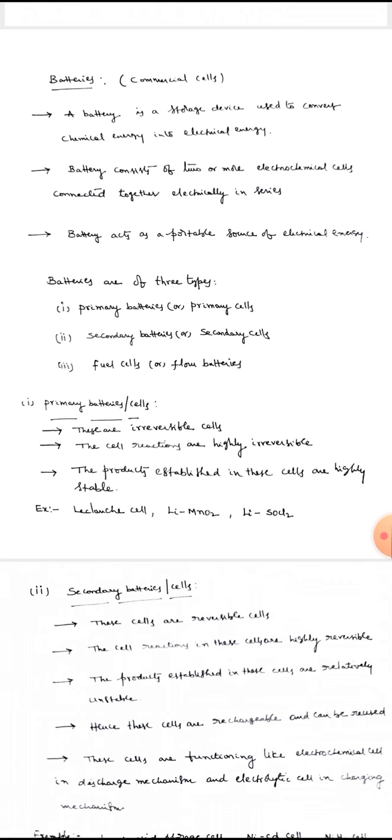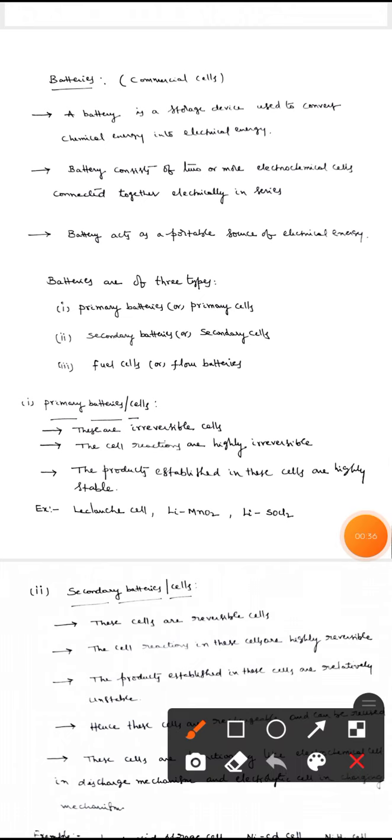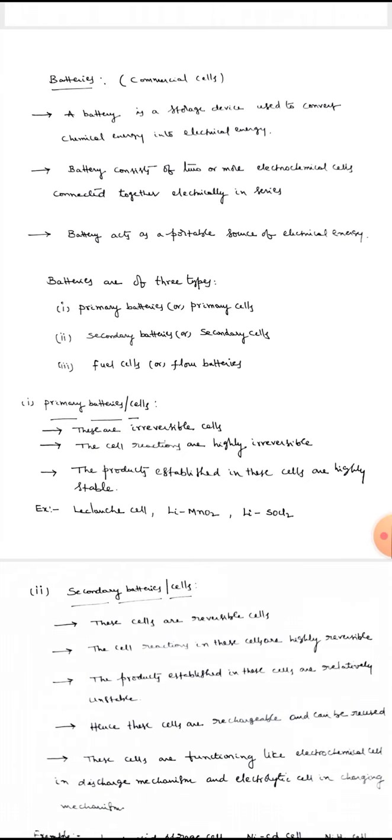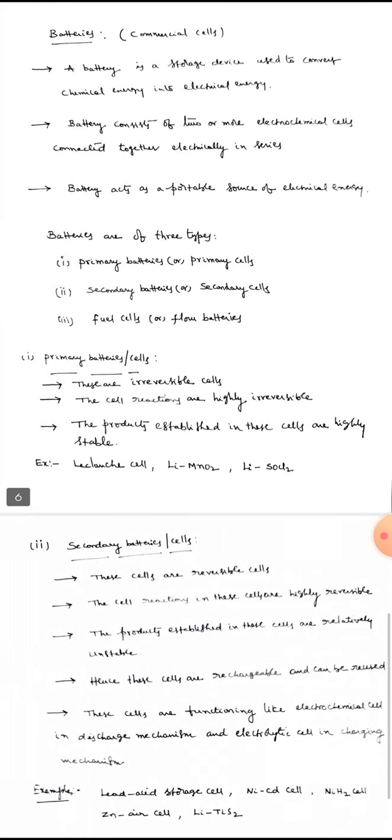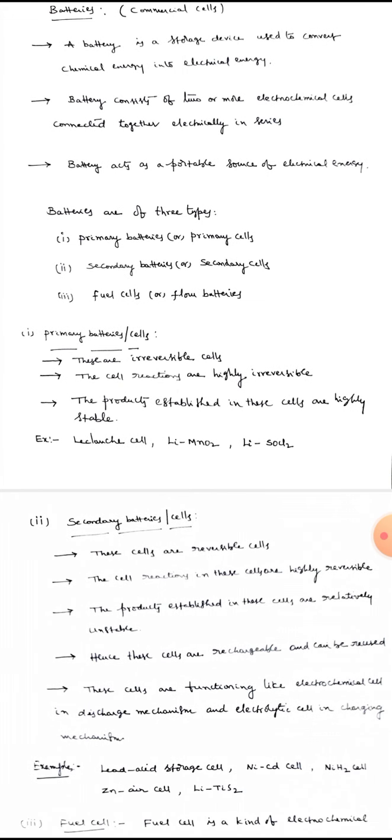Batteries are of three types. First one is primary batteries or primary cells, second is secondary batteries or secondary cells, and the third one is the fuel cell. First, primary battery cells. These are irreversible cells. The cell reactions are highly irreversible. The products established in these cells are highly stable. Examples of primary cells or primary batteries are Leclanche cell, lithium manganese dioxide cell, and lithium SOCl2 cells.